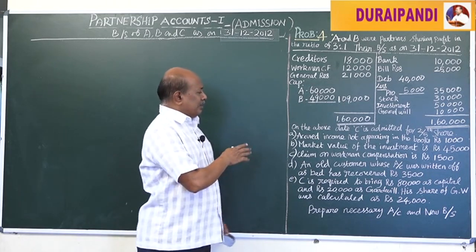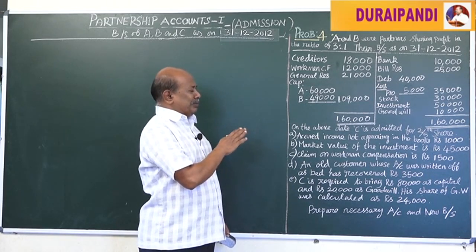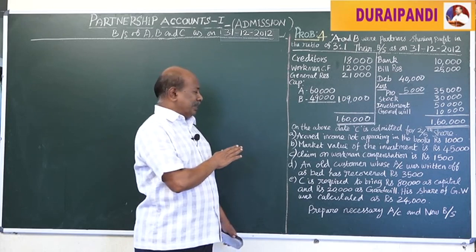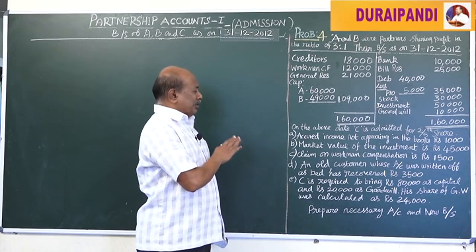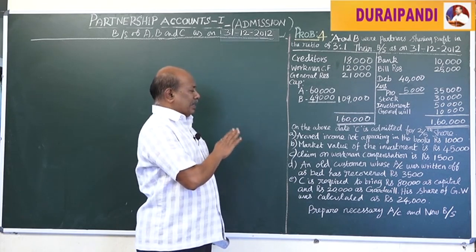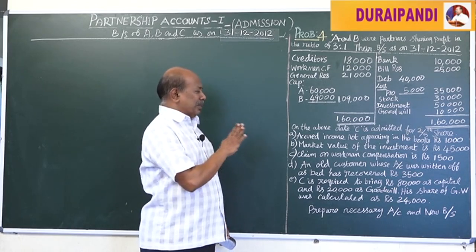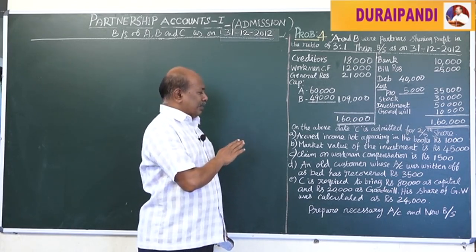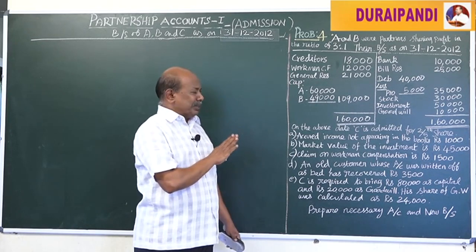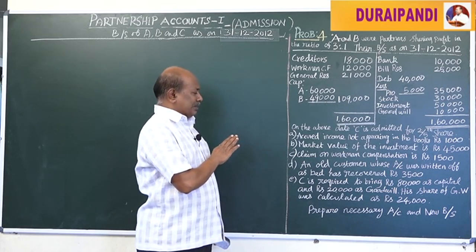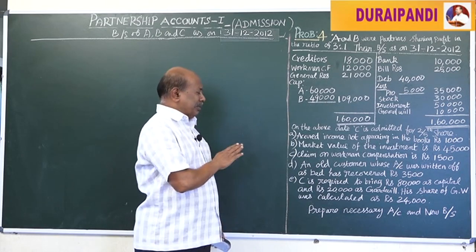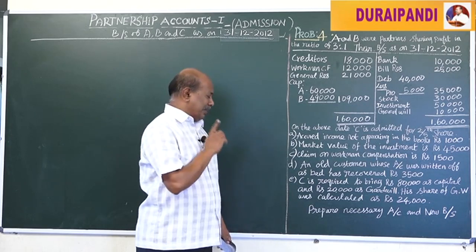On the above date, C is admitted for 2/5 share of profits in the firm with the following conditions. Accrued income not appearing in the books, rupees 1,000. Market value of the investment is rupees 45,000. Claim on workmen compensation fund is to be estimated at rupees 1,500. An old customer whose account was written off previously as bad debts has now recovered rupees 3,500.